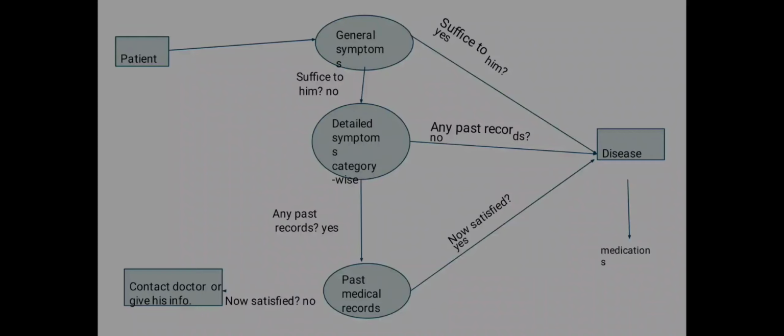So this is the flow diagram of our system, showing how it actually works. As we can see here, firstly the patient will have to select from the general symptoms. If they are sufficient, then he can get the disease directly. Otherwise, he will have to select from the detailed symptoms that are separated category wise.